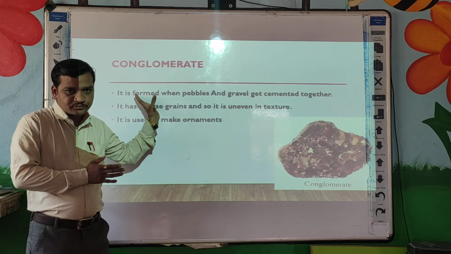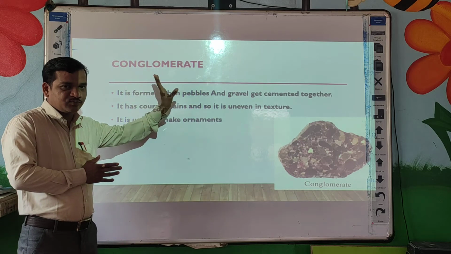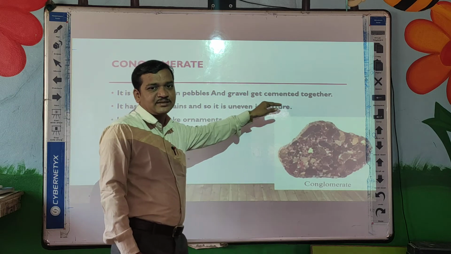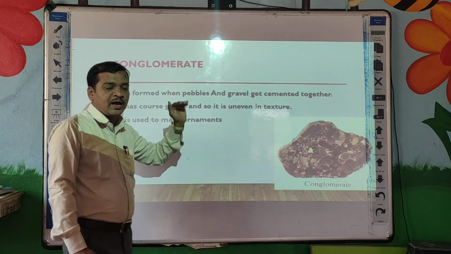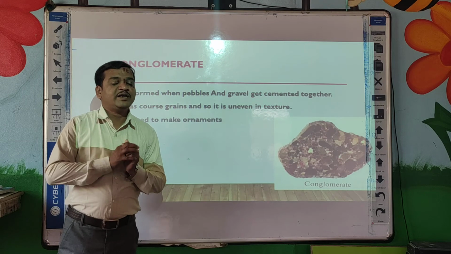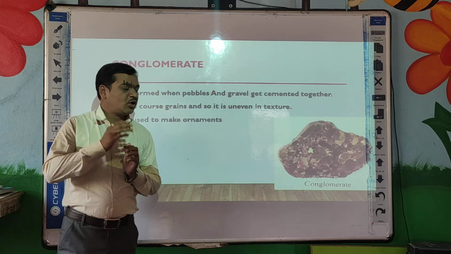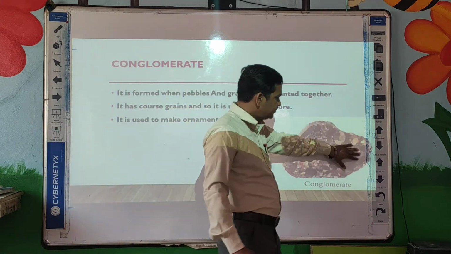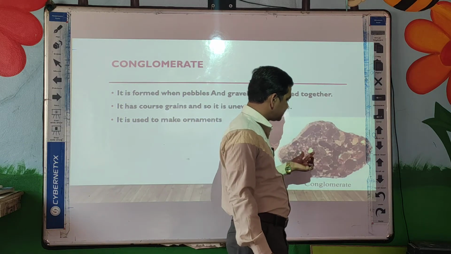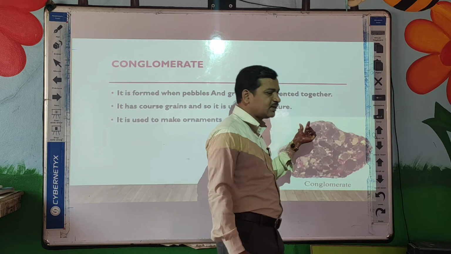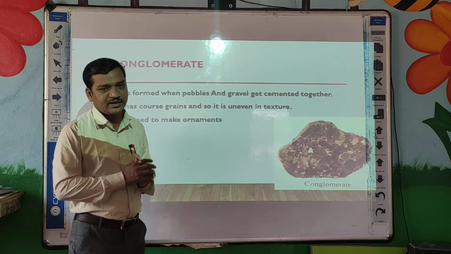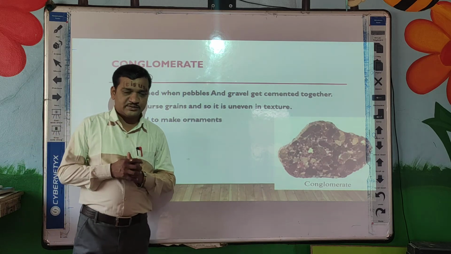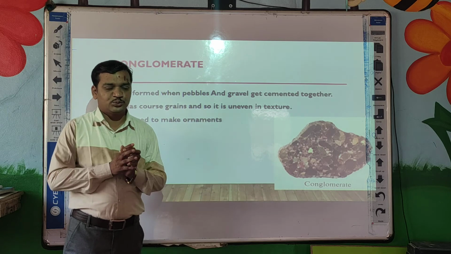It is uneven in texture because it has a lot of coarse or rough grains. Can you see here in this picture the small structures? These are the structures of grains. It is mostly used to make ornaments, to make your room beautiful.